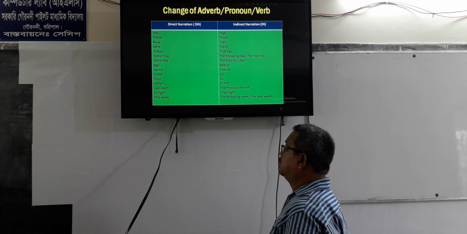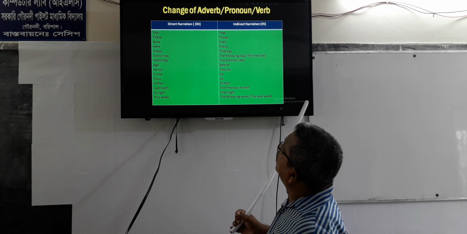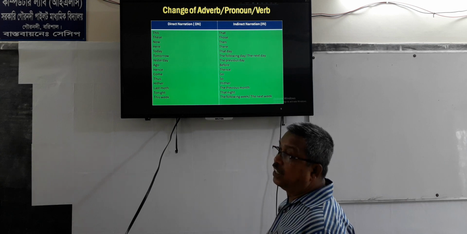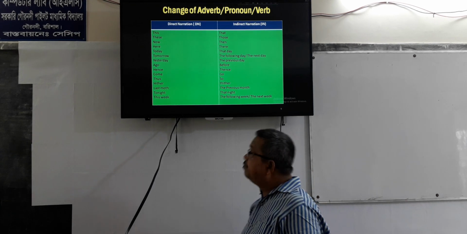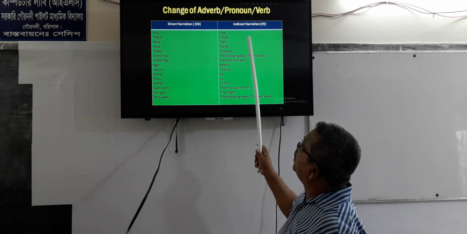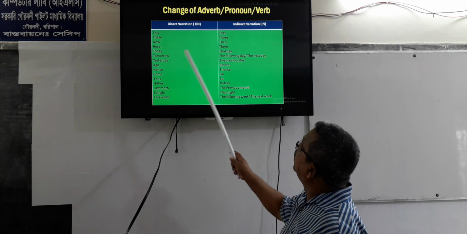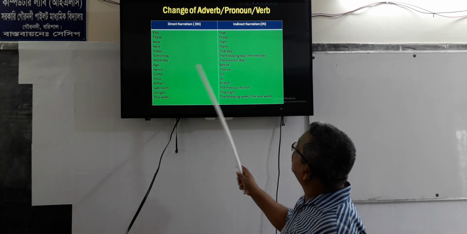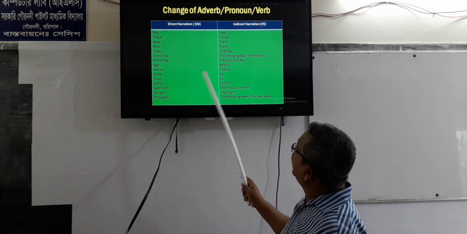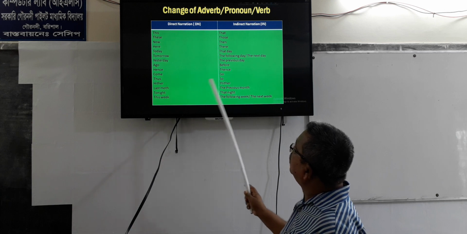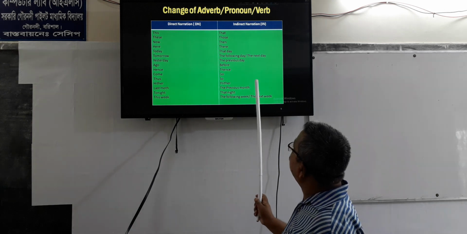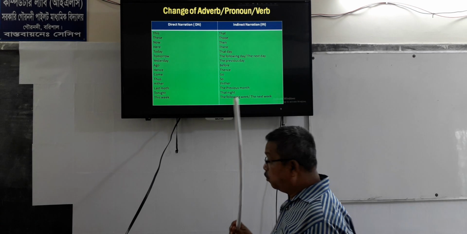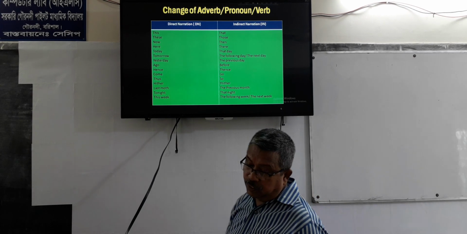There will be a change of some adverbs, pronouns and verbs in indirect narration if the reporting verb is in past form. That is, this will be that, these, those, now, then, here, there, today, that day, tomorrow, the following day or next day, yesterday, the previous day, ago, before, hence, thence, come, go, thus, so, either, neither, last month, the previous month, tonight, that night, this week, the following week or the next week.